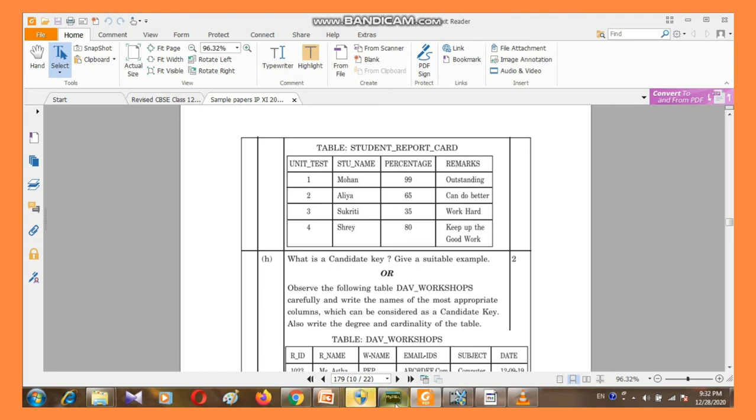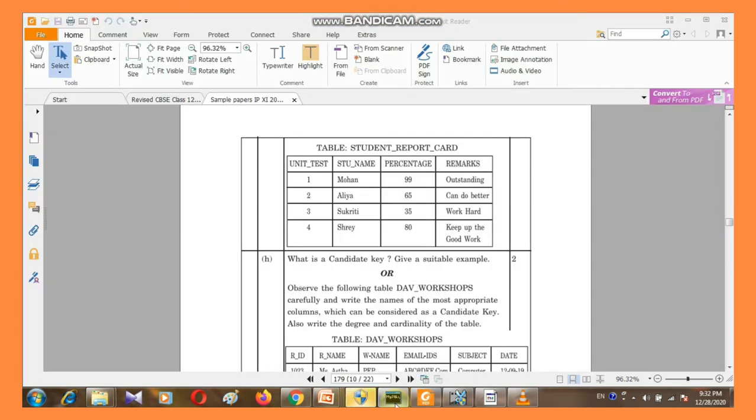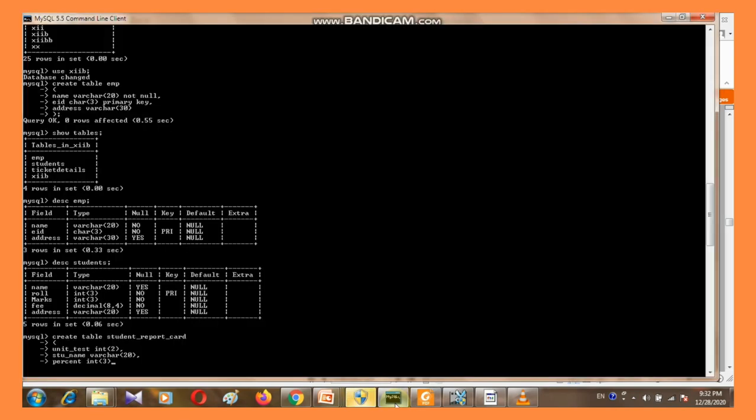We can take an integer, no problem, int 3. The next column is remarks, so a comma is required. Then the next column remarks, varchar, and size. Because the data type is not given, we can simply create the table. And this is the last column, so here we cannot use a comma.